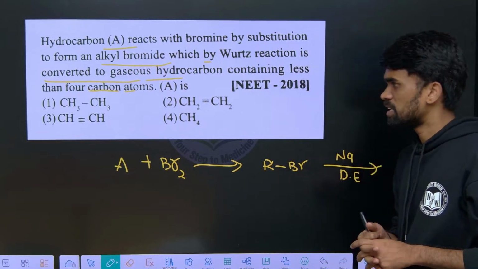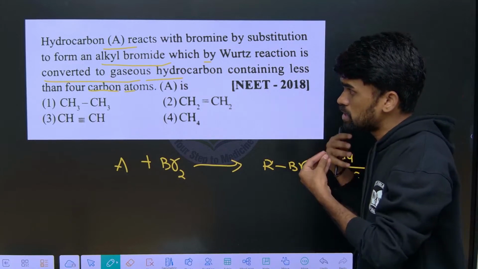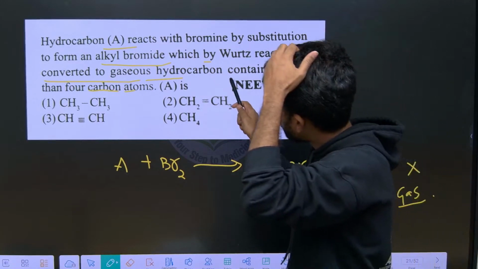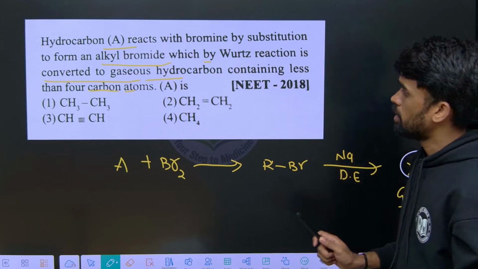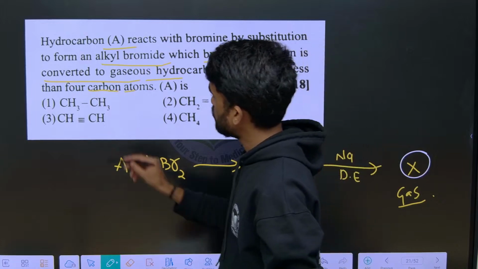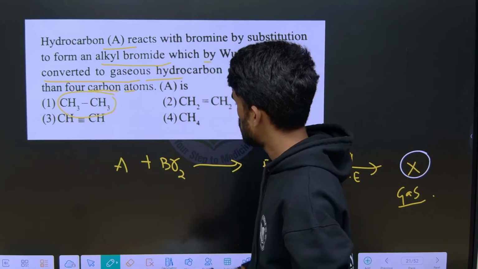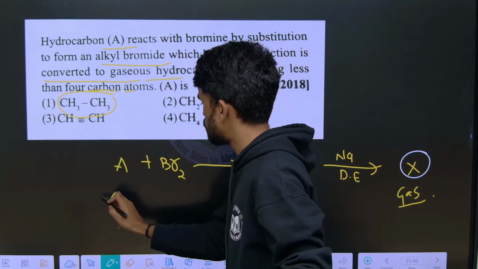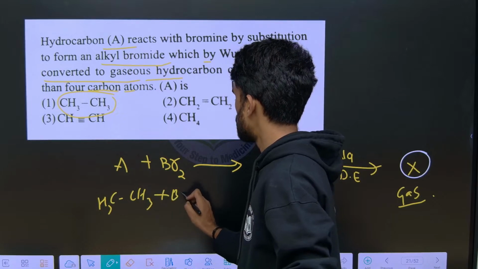It is also easy. See, we haven't studied all these things, but we can apply our common sense. See, the product should contain how many carbons? Less than 4. Now if we take the first option, so tell me what happens there. Let us say our A is ethane.